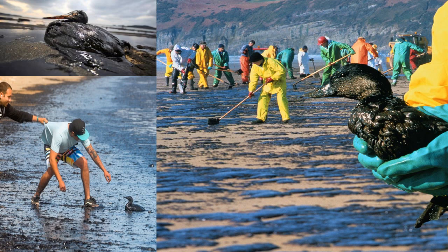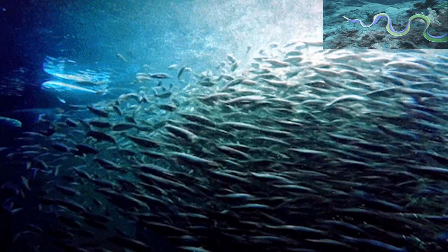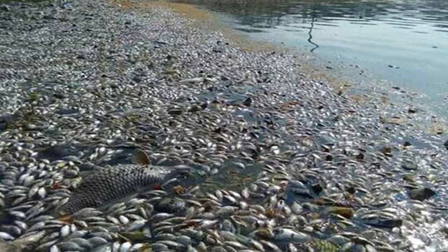All the above causes make water unfit for consumption, and as a result, people get diseases like typhoid, jaundice, diarrhea, skin diseases, etc. It also leads to the death of plants and animals living in water bodies. Fish and other animals from these, if consumed, can cause infection and diseases in humans.